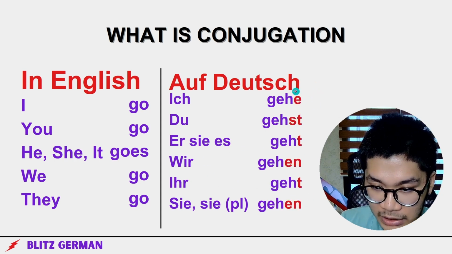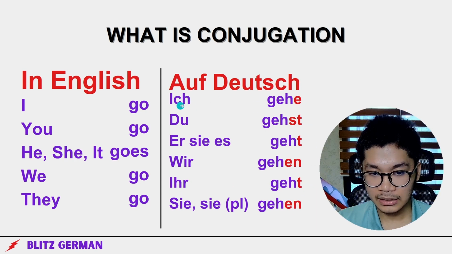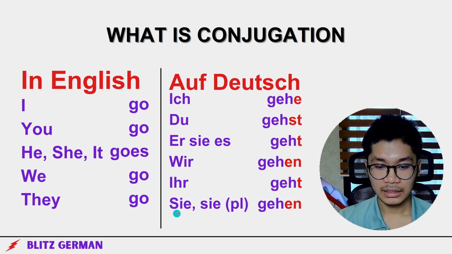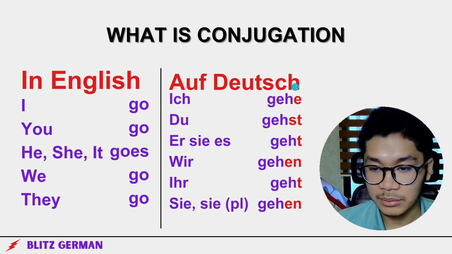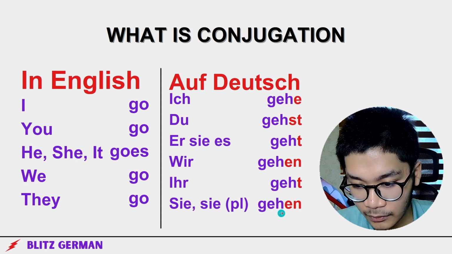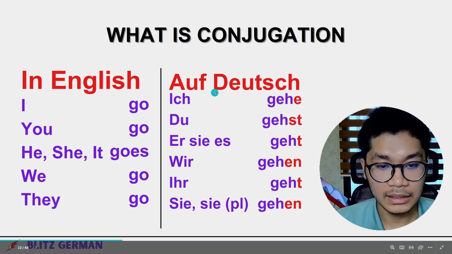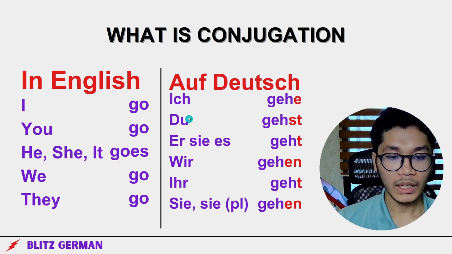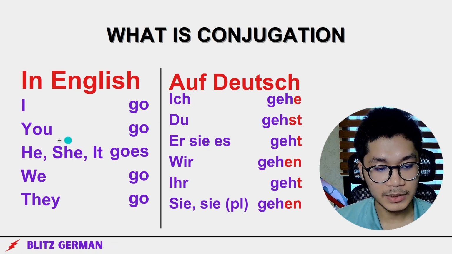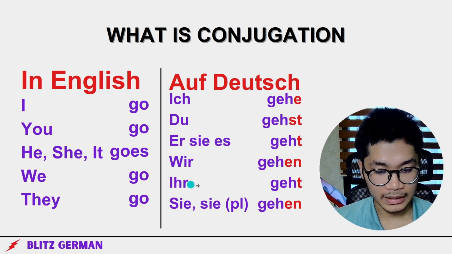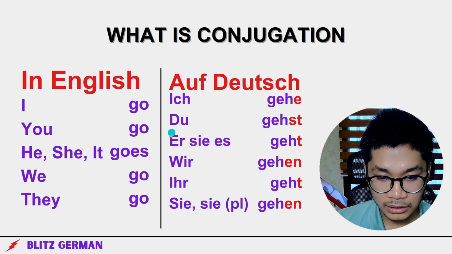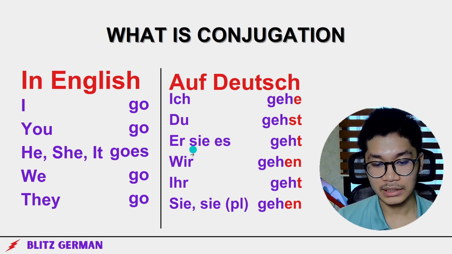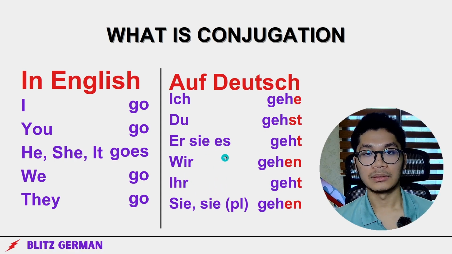So, here we see a pattern. Every single ich goes with e, du with st, es with t, wir with en, ihr with t, sie with en. So let's establish terms here. This is called Endungen or conjugation, and this is called personal pronomen. Ich means I, du means you, es means he, she, it, wir, we, ihr, you plural, sie plural means they, Sie is you formally. So I will explain about Sie later, this 3 Sie, and how to differentiate later.